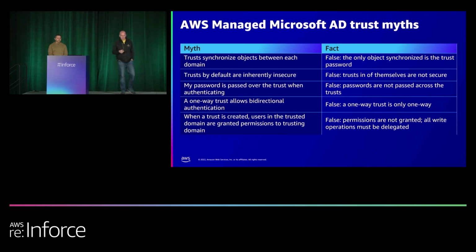I kind of touched on this already. Users are not granted permissions when a trust is created. By default, with a two-way, they can enumerate, but with a one-way, they can't. What you have to do is type in credentials to enumerate objects in the other domain. And any write operations have to be delegated. By default, no write operations are allowed. It always has to be delegated.